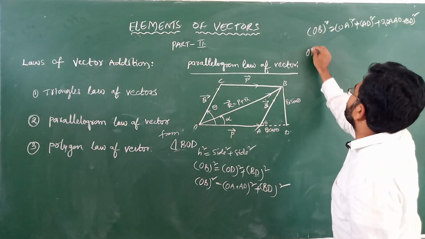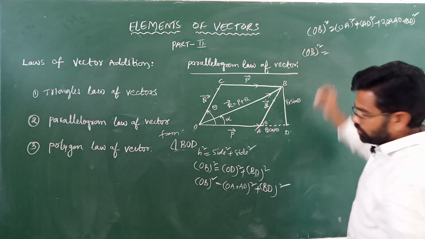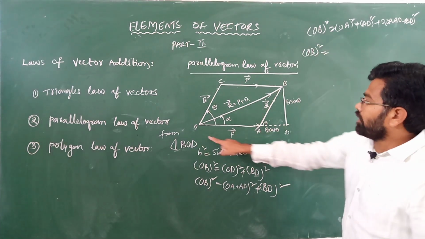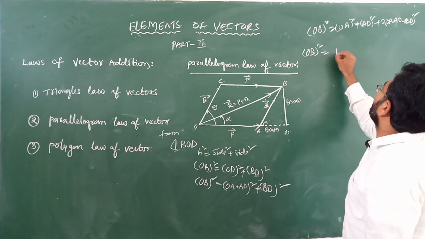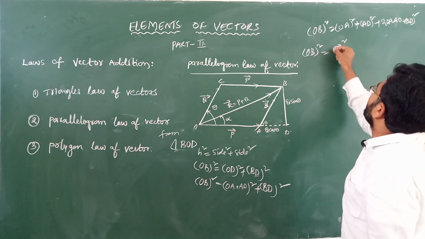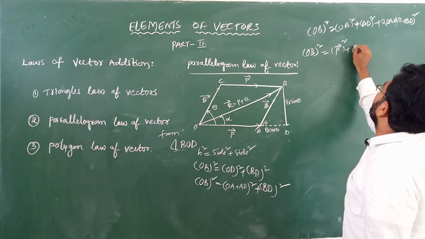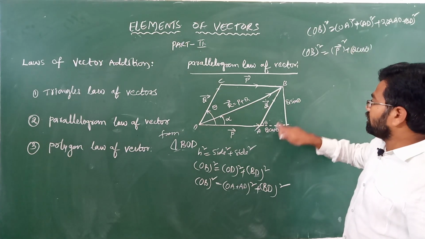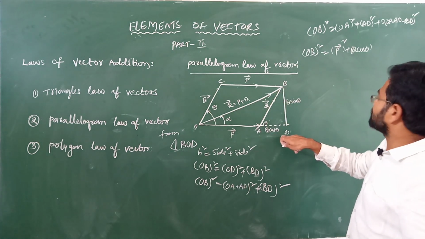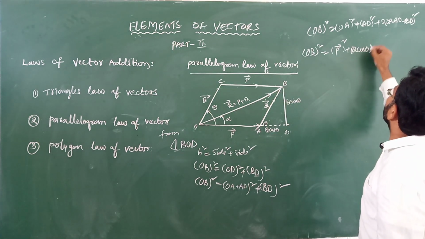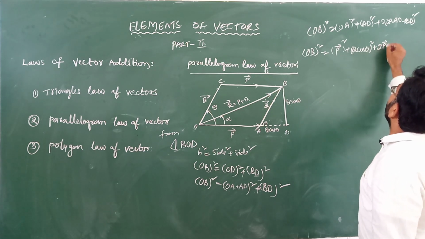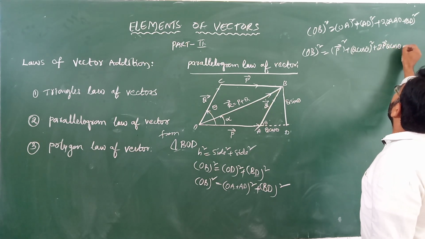Then OB square is equal to OA. OA value how much here? P square plus AD, Q cos theta. This AD value from triangle BAD is Q cos theta. AD value Q cos theta whole square plus 2 OA means P, AD means Q cos theta, plus BD.